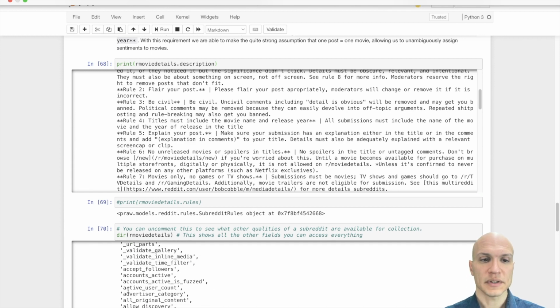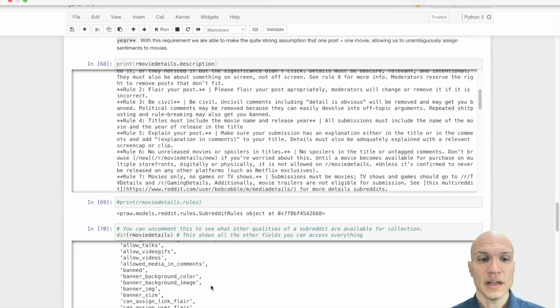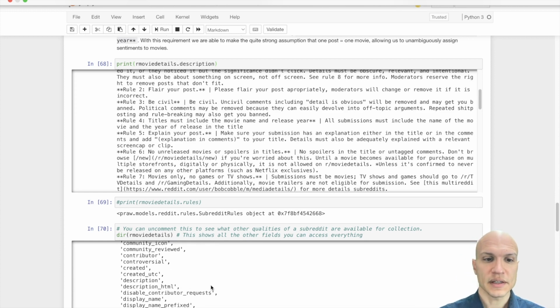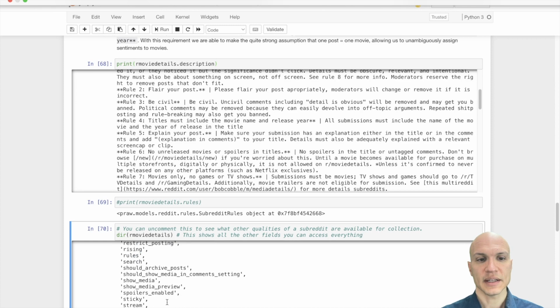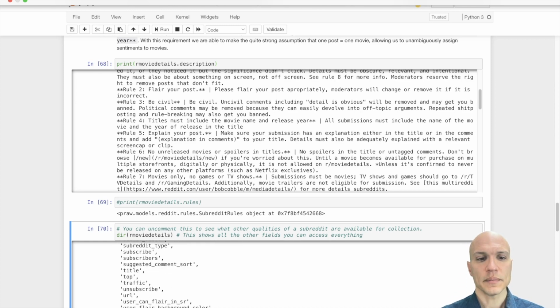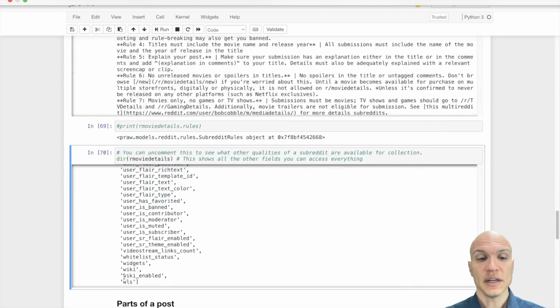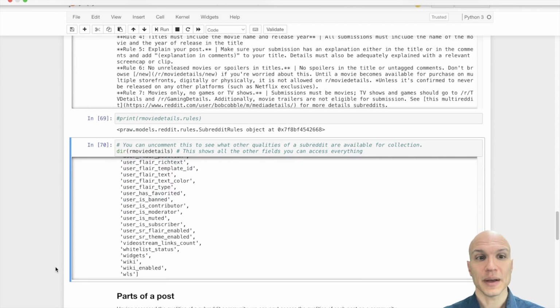I usually scroll down, and there's active user count. These get pretty subtle. Allow discovery. Is it safe for work is in there. Emoji flair. You can have custom emoji and so on. Is there a moderator? Who are the moderators? Is it over 18? That's the NSFW flag, and so on. So you can see there's a very complete listing of available information about every subreddit.